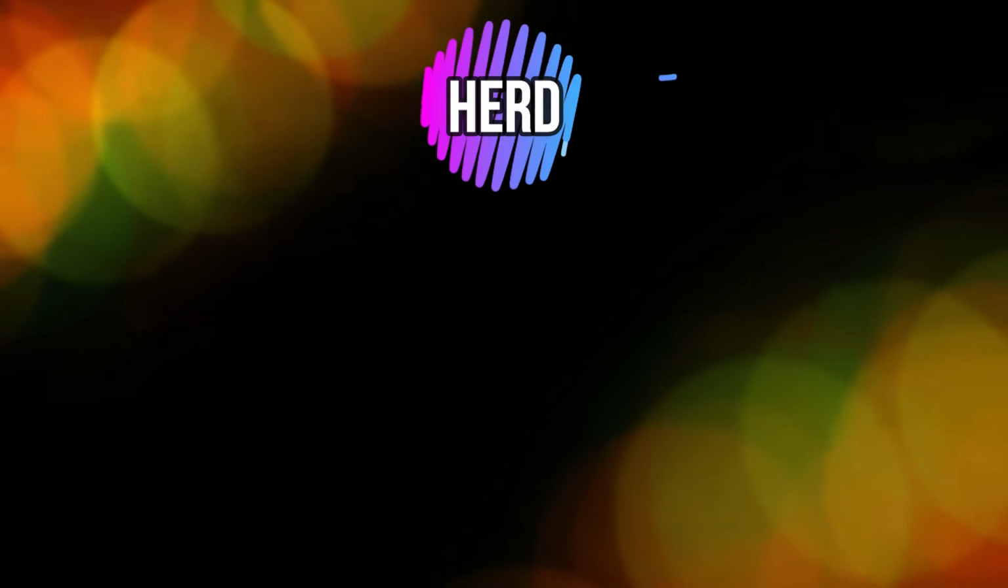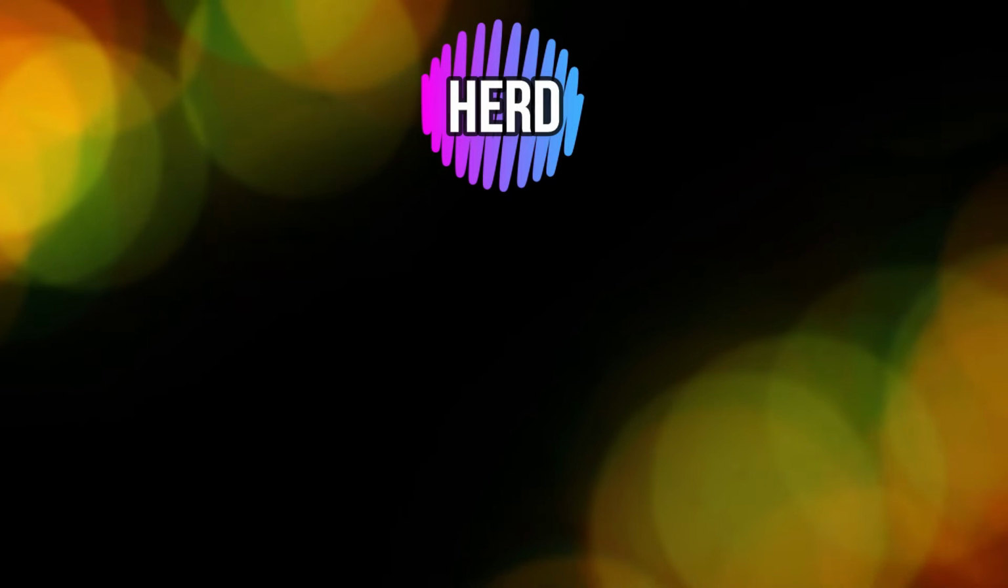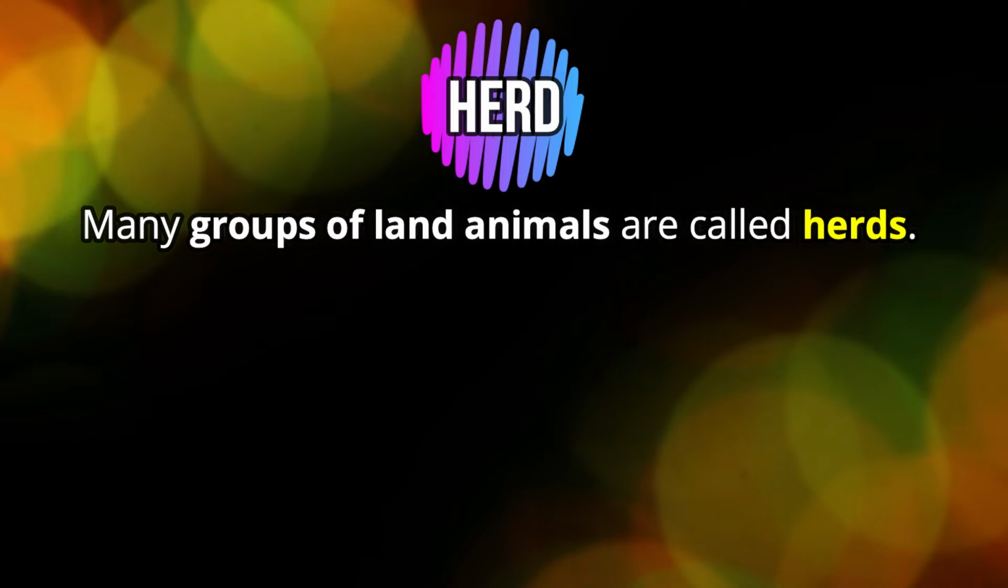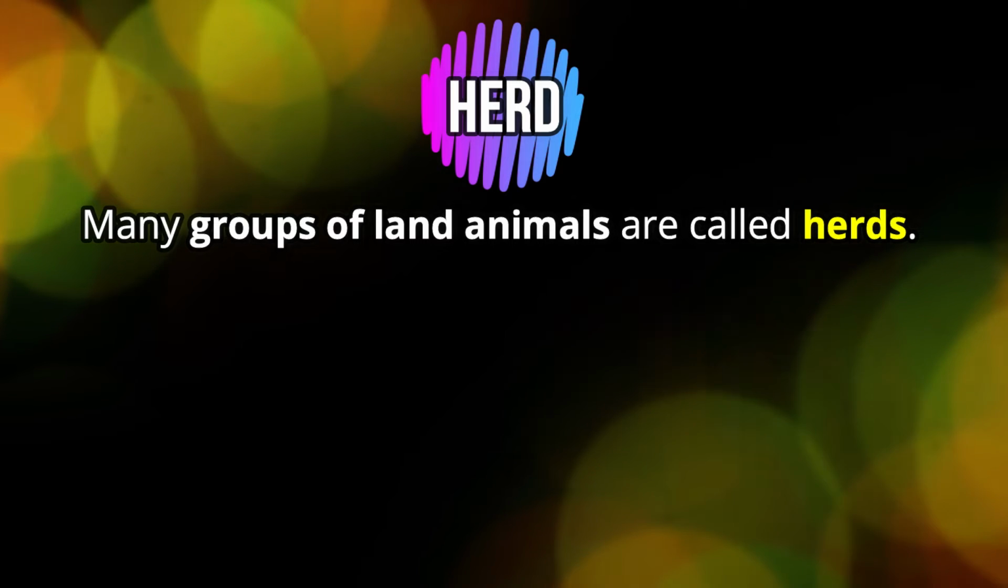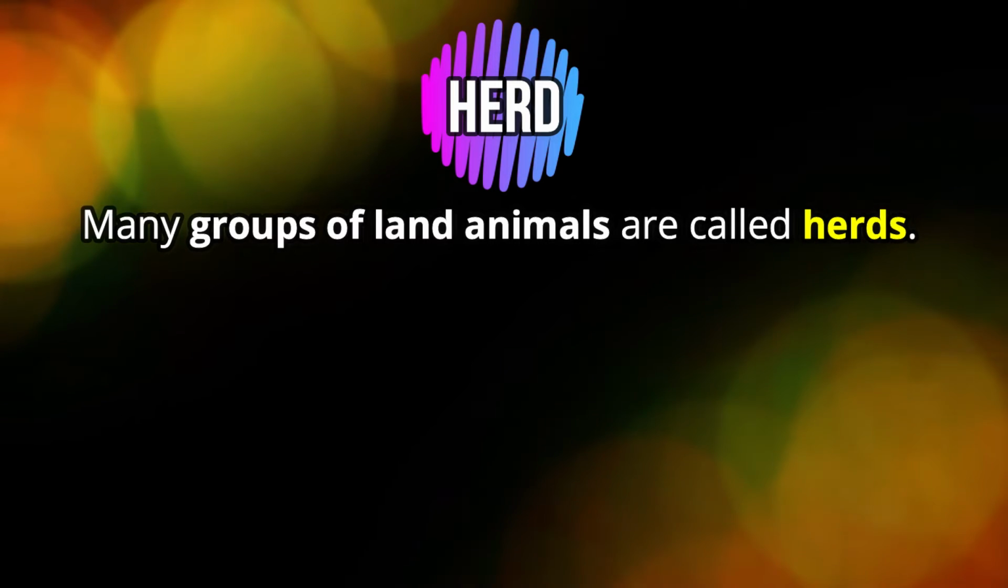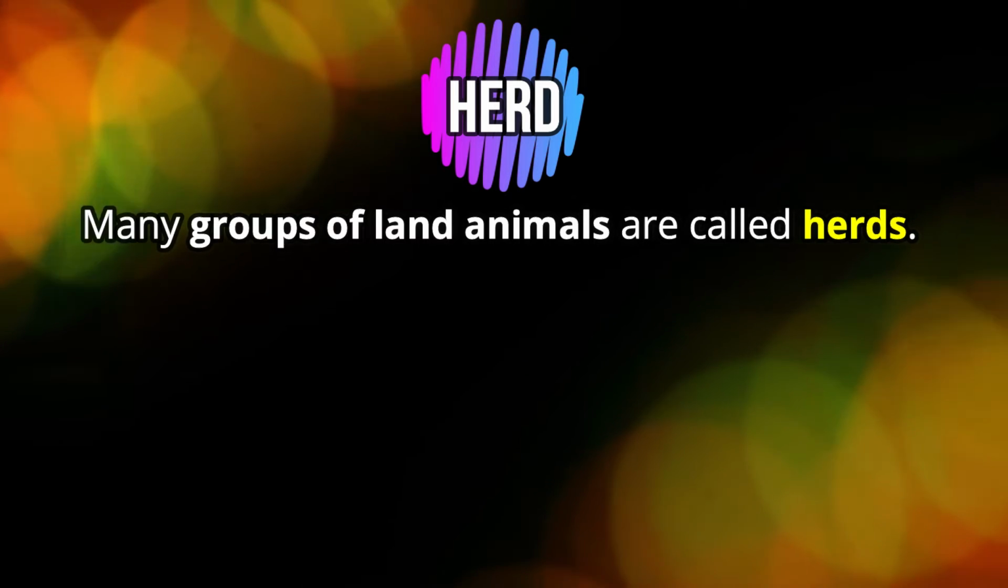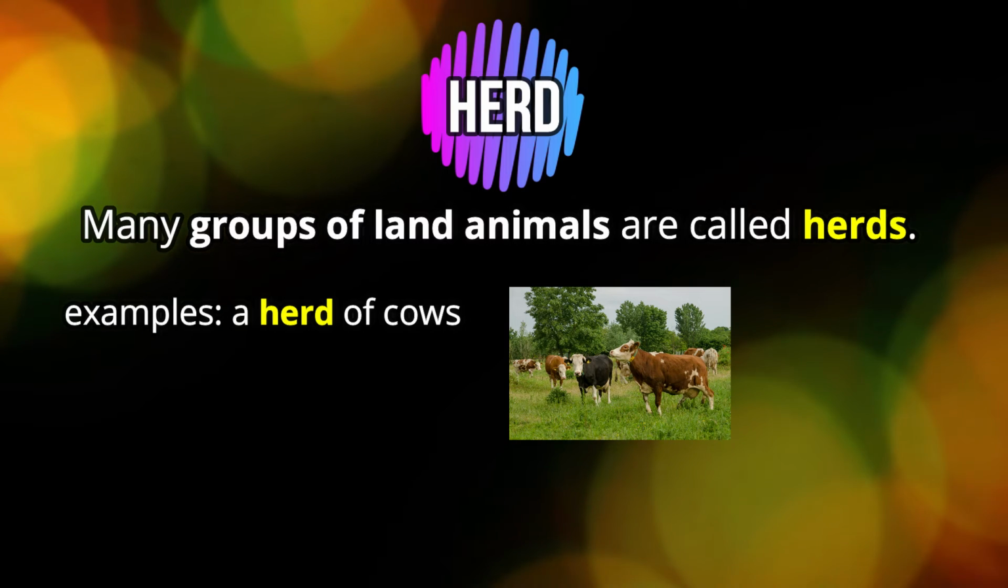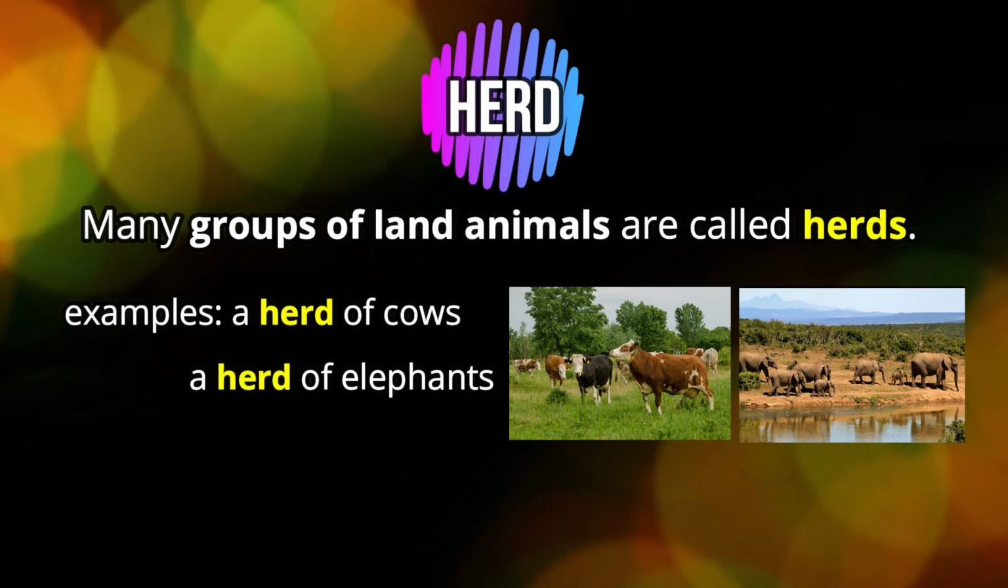The next animal group name we're going to look at is herd. Many groups of land animals are called herds. And just to name two that are very common, a herd of cows and a herd of elephants.